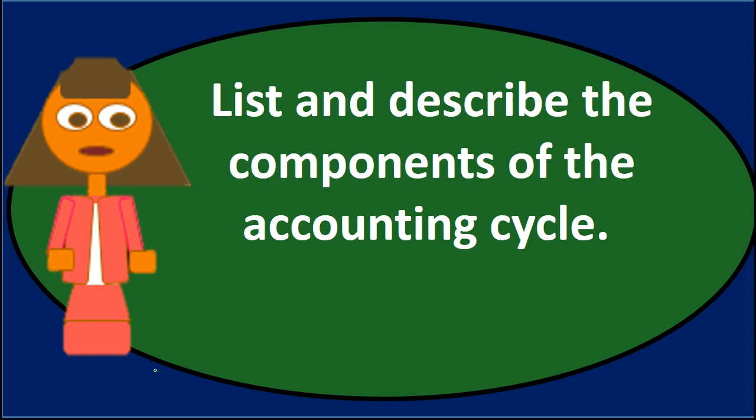We could say that we're going to analyze the transaction, then we're going to record the transaction to the general journal, and then post the transaction to the general ledger, and then create the trial balance from the general ledger. But that might be more steps than we need. We could get into that much detail. From a very broad perspective, what we're going to do is record those business transactions through the accounting department. And then at the end of the month, and note that these aren't equivalent in time frame, meaning we're lumping together all those things that are happening on most days in the accounting department as basically step one.